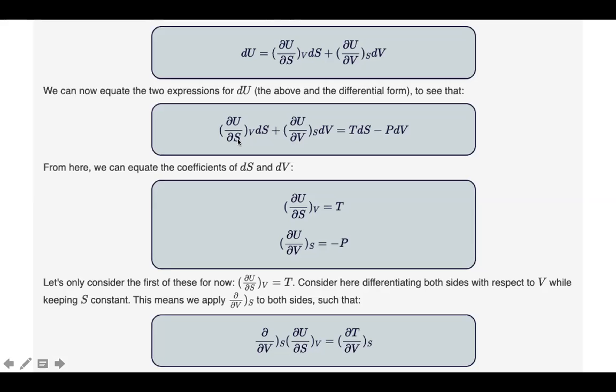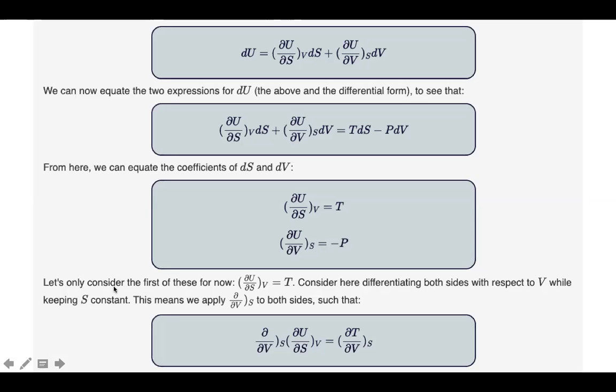There is no dV here and there is no dS here. So these terms can be directly related, and then dS and dS get cancelled and I'm left with ∂U/∂S at constant V is equal to T. And the second term, ∂U/∂V at constant S is equal to minus P.